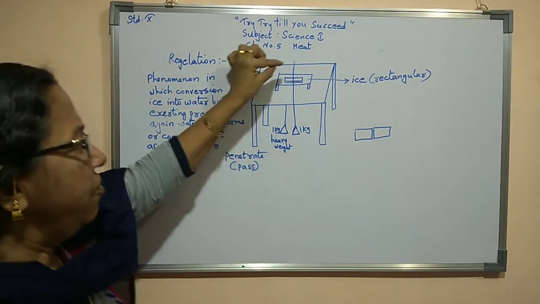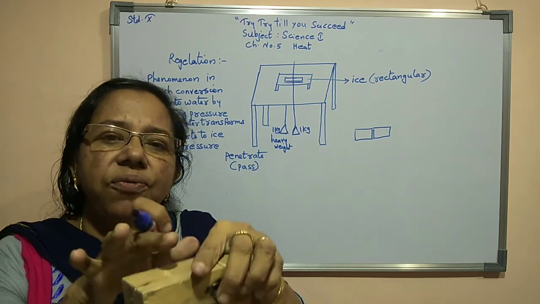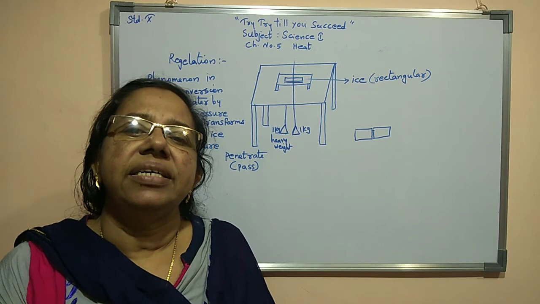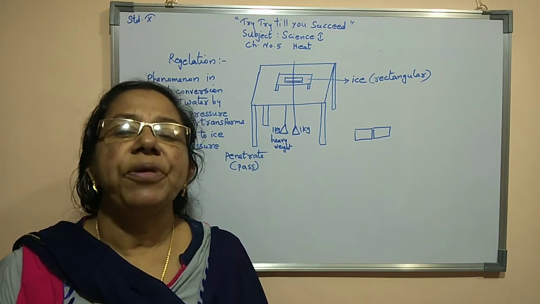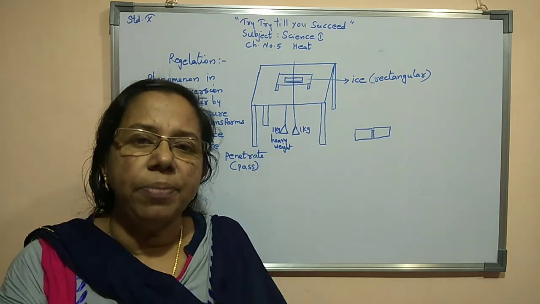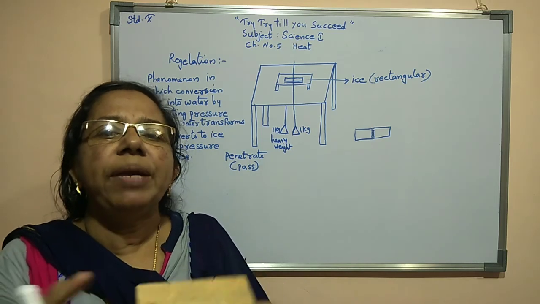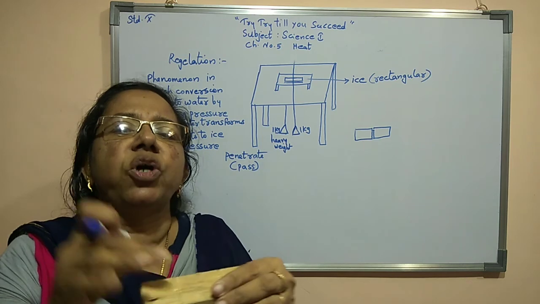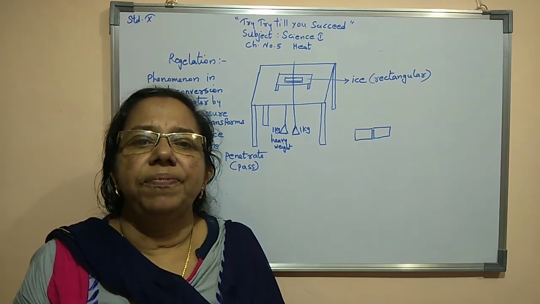Or we can say when there is no pressure, the water particles join again and become ice again. So this process we call regelation. As a result of regelation, one important thing we can say is that you cannot separate ice into two pieces. Why? Because as and when the pressure reduces, it joins back and becomes ice again. Thank you.